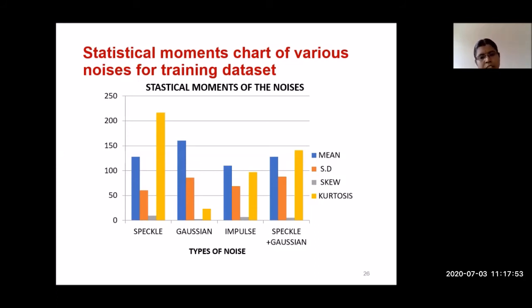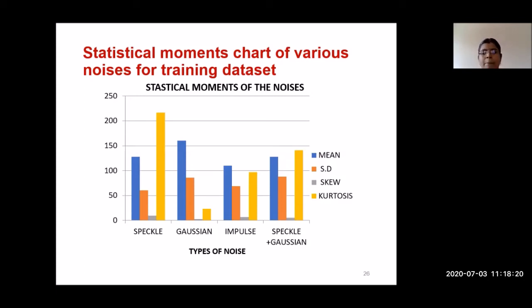So this kurtosis shows the much difference. See, the kurtosis of the speckle noise is very high. If any new given image has a kurtosis value in the range 200 to 250, automatically we can tell your given image consists of speckle noise. The kurtosis value of Gaussian is around 0 to 50. So if the kurtosis value is in this range, automatically you can say your given image consists of Gaussian noise.